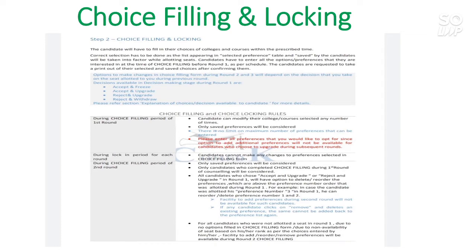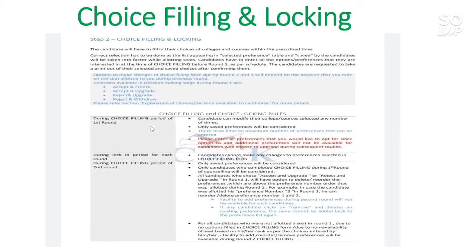So choose the options from the given list on the site and make the preference order in which you will get the best college of your corresponding rank. So here is the option. After the first allotment you will get accept and freeze, accept and upgrade, reject and upgrade, reject and withdraw. I will explain all these points later in this video.